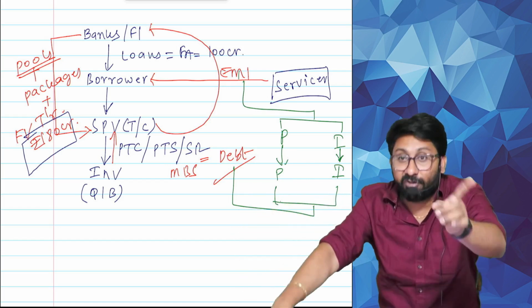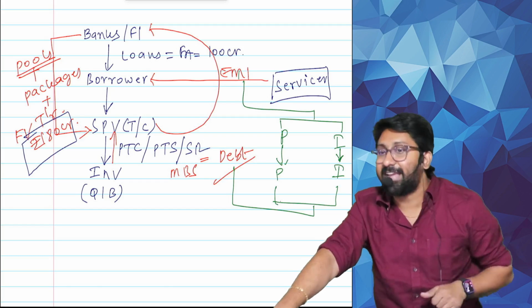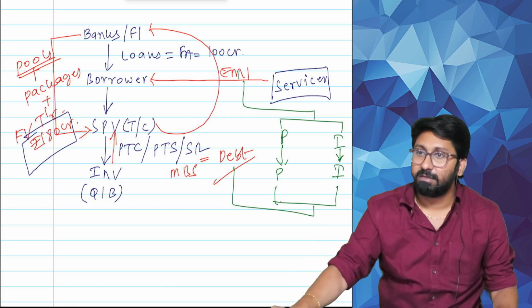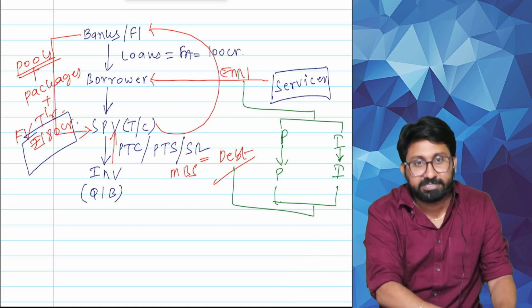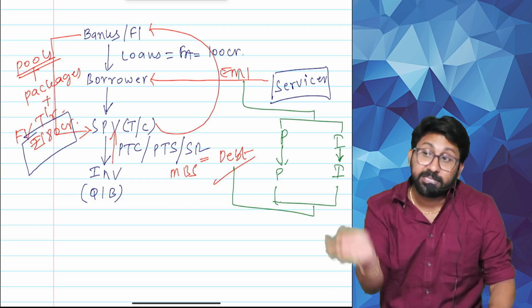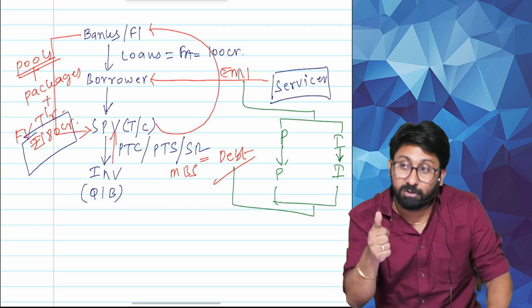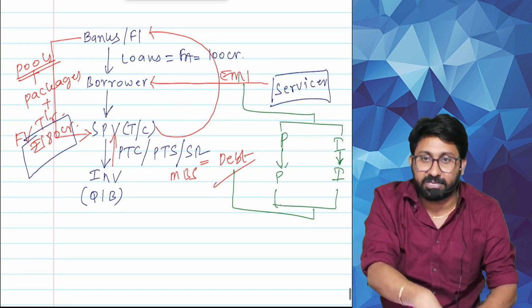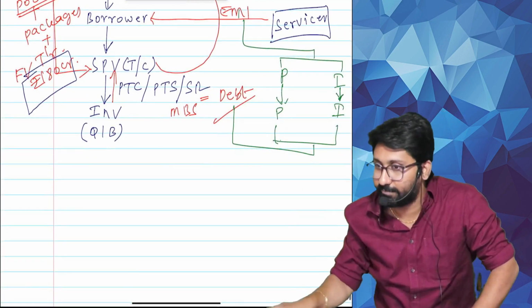how to sell the asset. For them, the SARFAESI Act has come. For NPAs only the SARFAESI Act came. If all this concept is completed and the borrower becomes an NPA, what to do? Then the SARFAESI Act started. That's the introduction to SARFAESI. The climax of securitization is the introduction to SARFAESI.